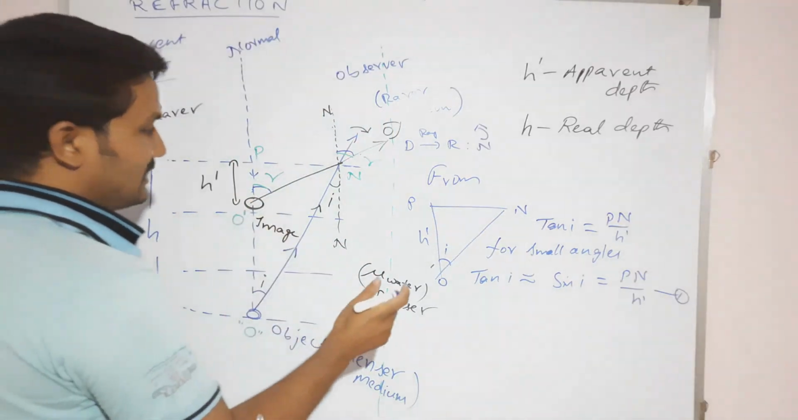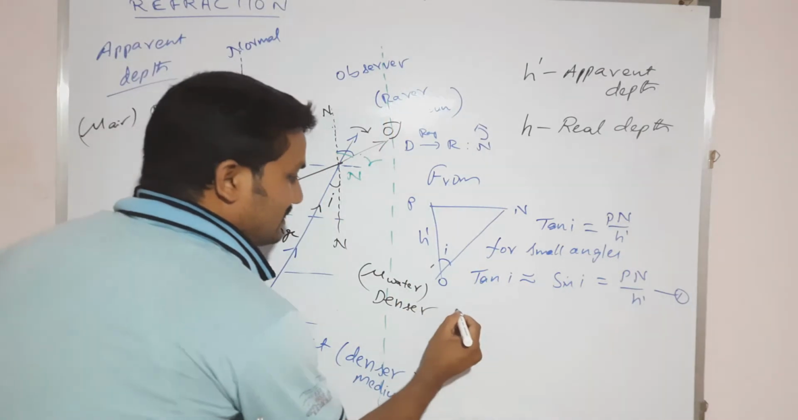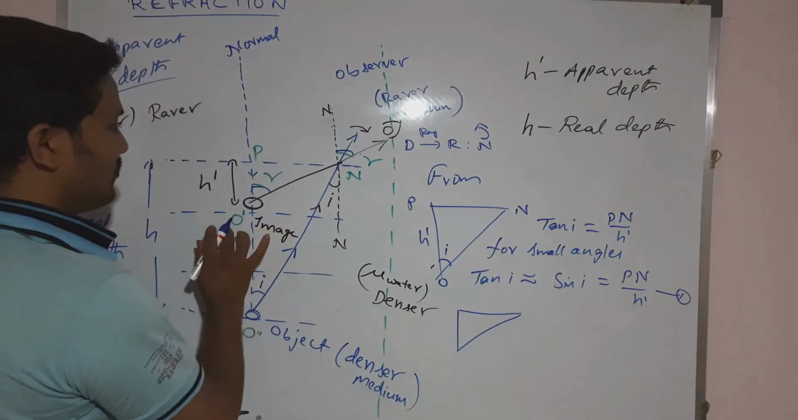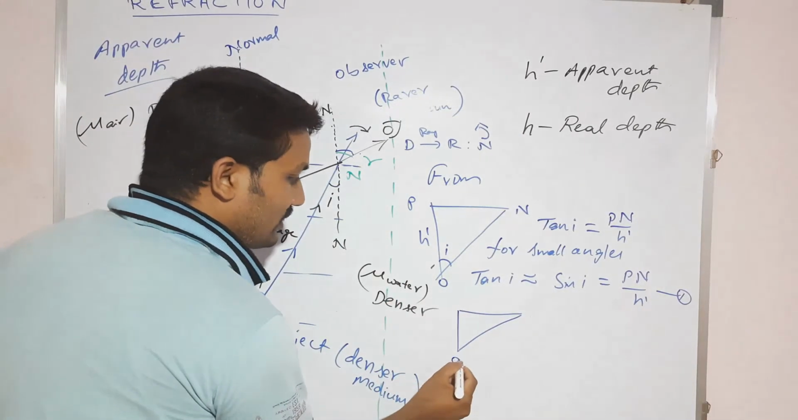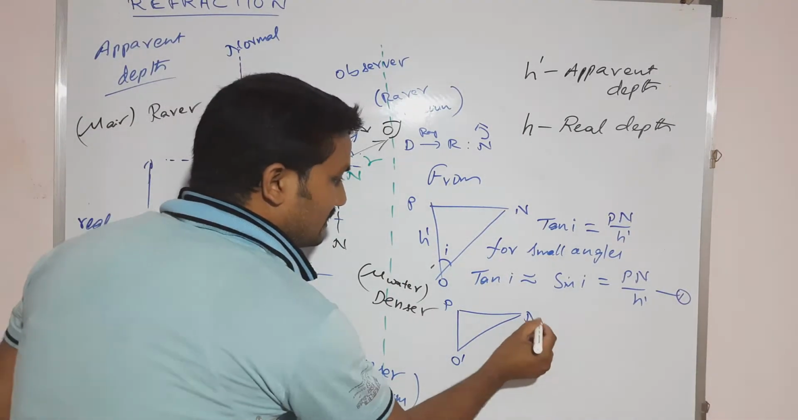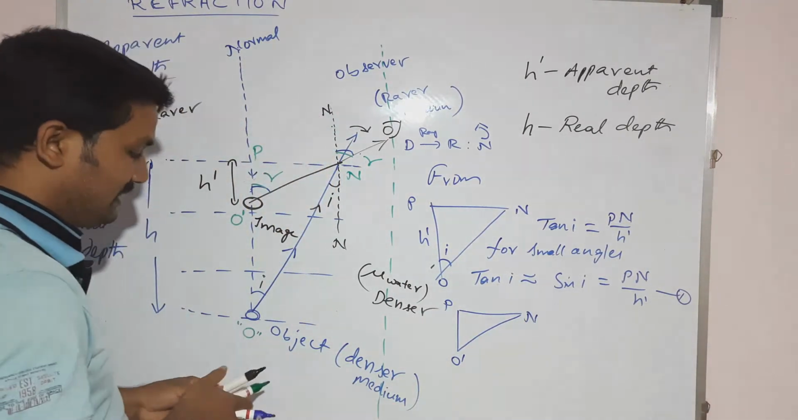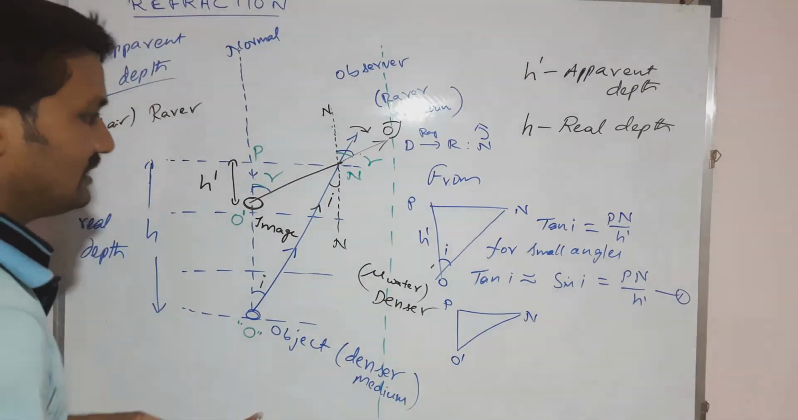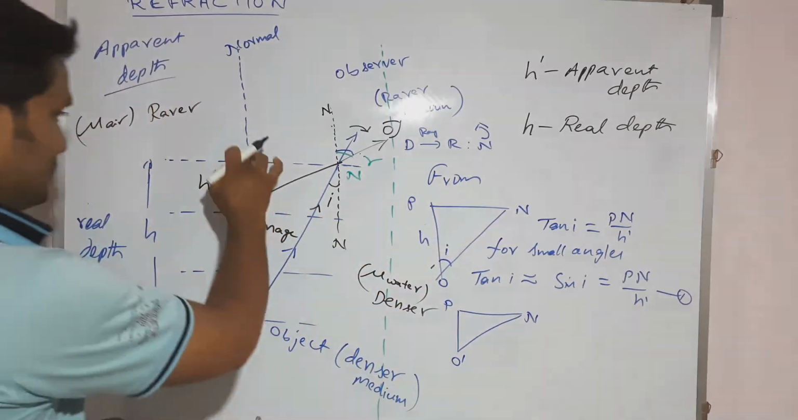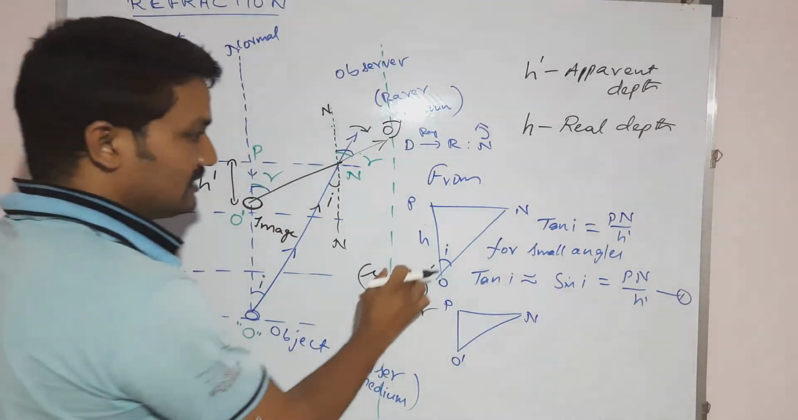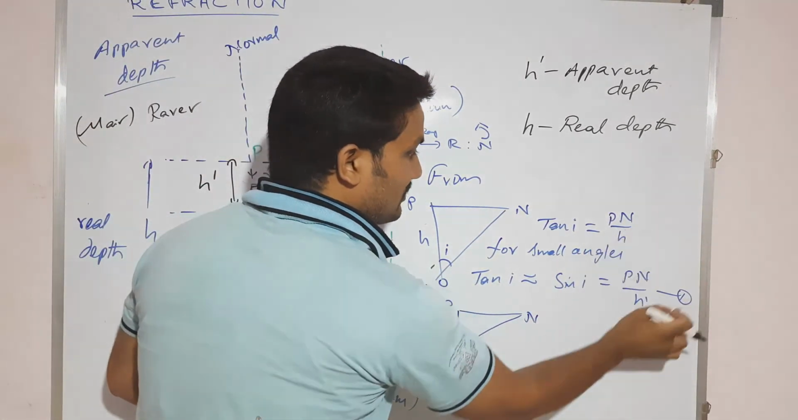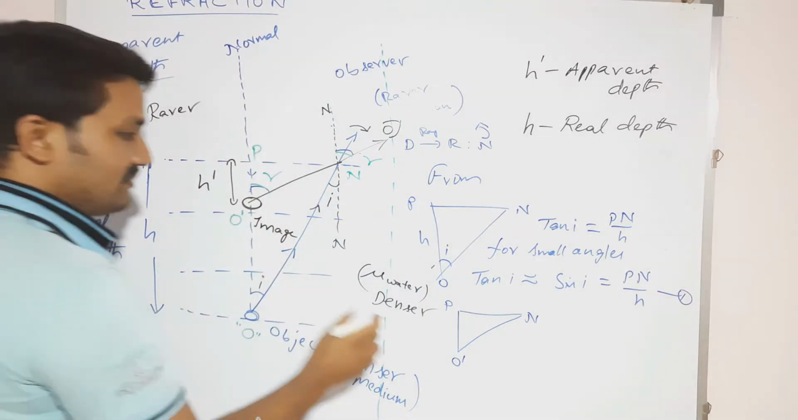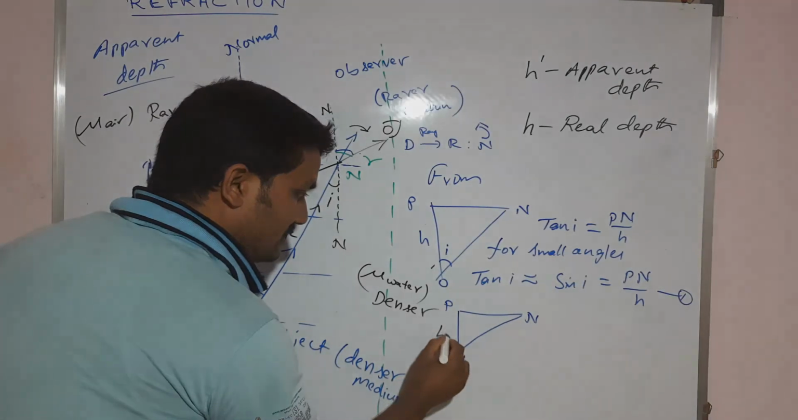Similarly, I am taking the second triangle, O dash PN. Let us suppose PO is h, and PO dash is h dash.